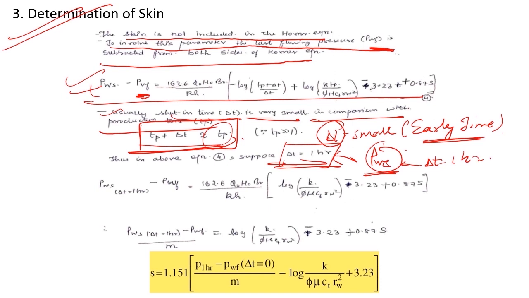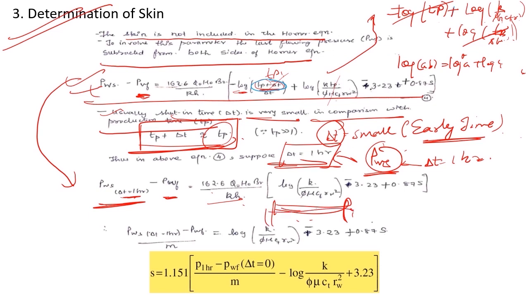In the same equation, I kept Pws at delta T 1 hour minus Pwf equal to 162.6 q mu B upon kh times [log of k upon phi mu Ct r_w squared minus 3.23 plus 0.87 s]. Now I will be taking the skin as the subject of the equation.